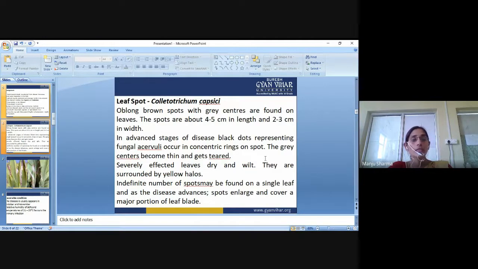After that, the other disease is leaf spot, which is caused by Colletotrichum capsici. Oblong brown spots with gray centers are found on the leaves. The spores are about 4 to 5 micrometers in length and 2 to 3 micrometers in width.